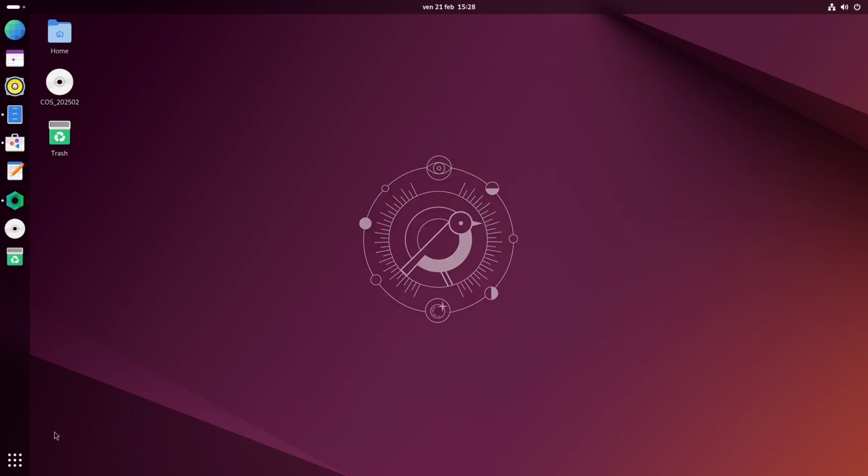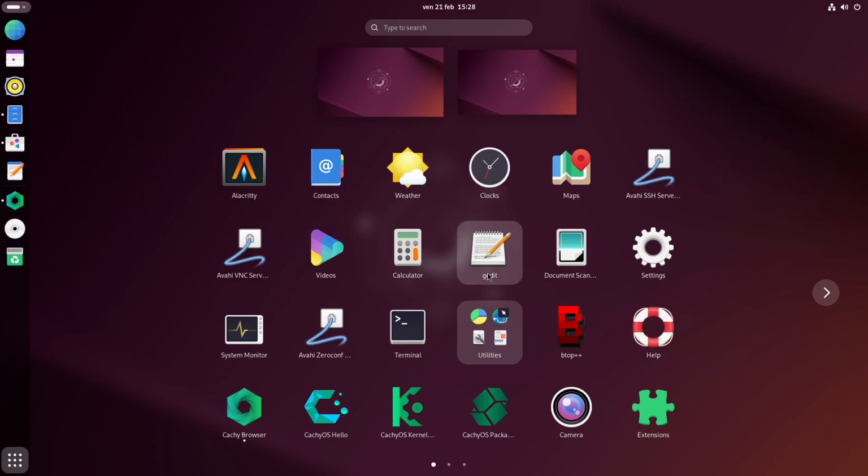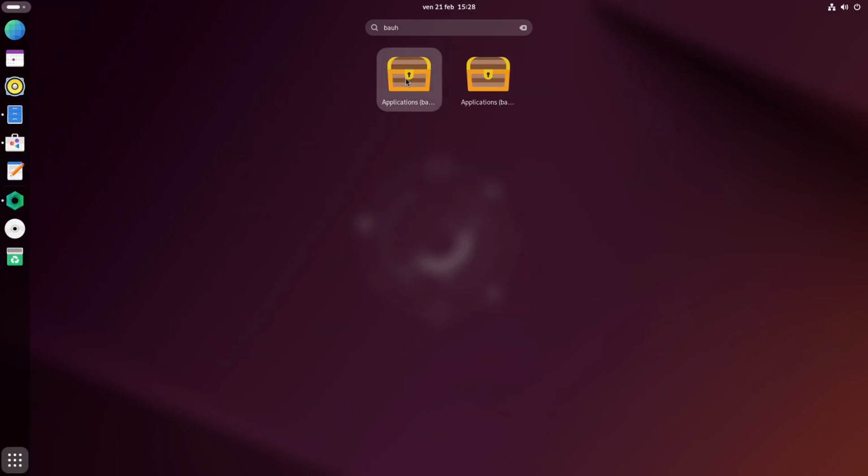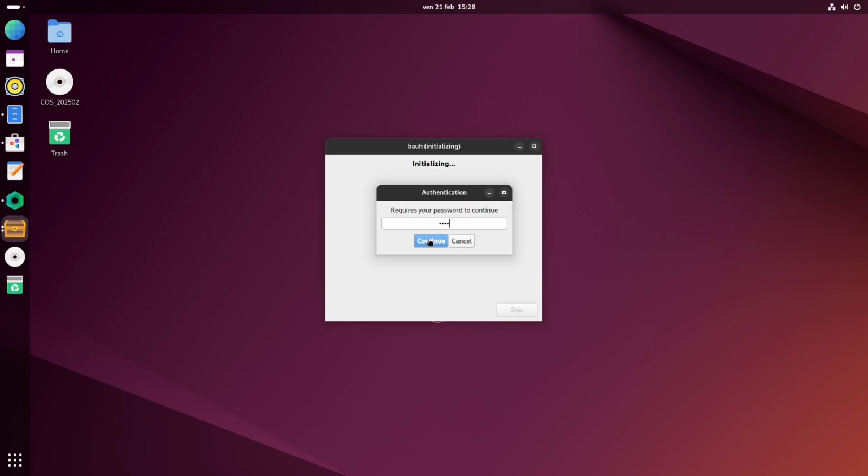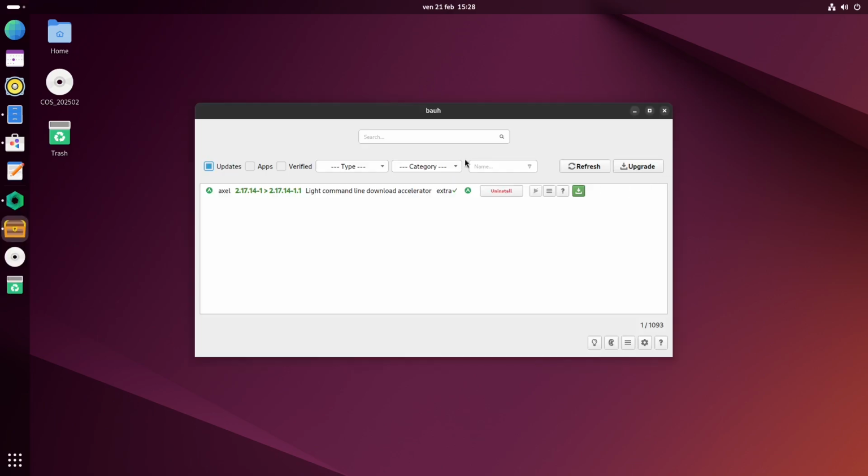So to open this Bauh application, we're going to click on Show Apps again. We're going to search for Bauh. It's going to be the first one. And here you have to put your password, click on Continue. You wait until it initializes, and here it will show us the updates that we have to apply to the system.